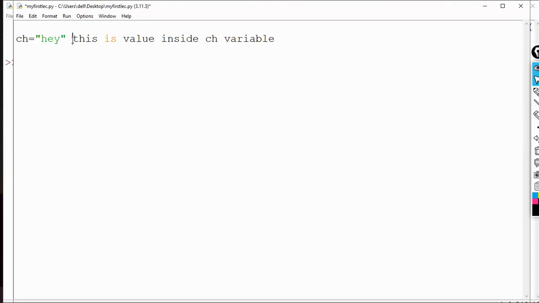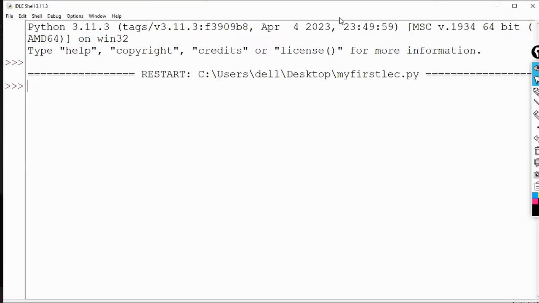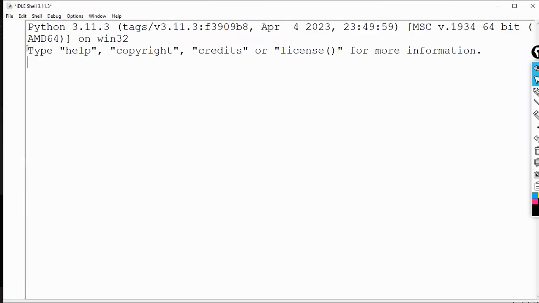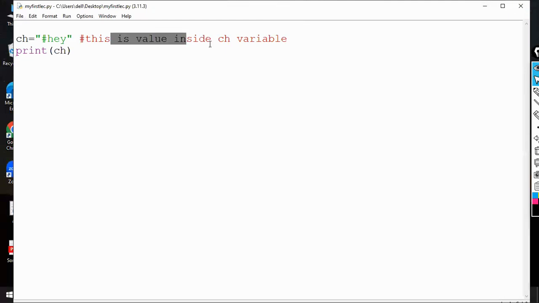As this is a single line, I can use a single line comment. For a single line comment, I can use hash. So basically, it's going to completely ignore this particular line, right? Comments in Python are identified with a hash for the single line comment, extending to the end of the line. Hash characters in a string are not considered comments. For example, if you have used a hash inside a string like "hey", then this is not a commenting part. This is a comment, right? Let's run this. And if I need to display the content inside ch, print ch, right? So this line is not going to display.